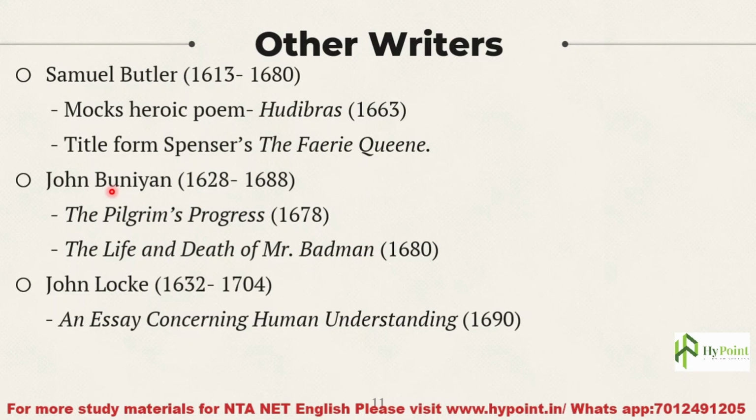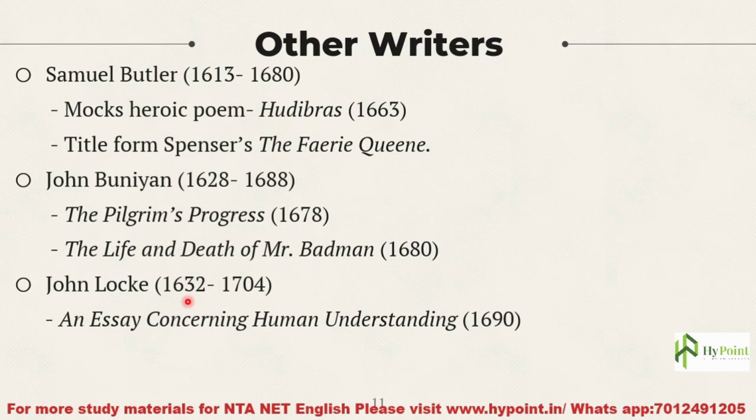The next important literary figure of the age is John Bunyan, who lived from 1628 to 1688. His The Pilgrim's Progress, I think all of you must be familiar with, came out in the year 1678. The next work by John Bunyan is The Life and Death of Mr. Badman, which came out in the year 1680.